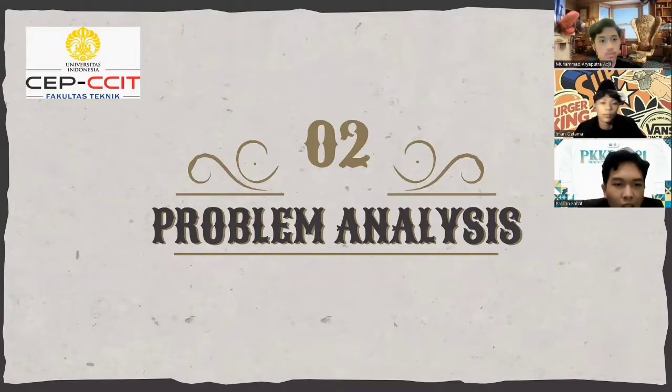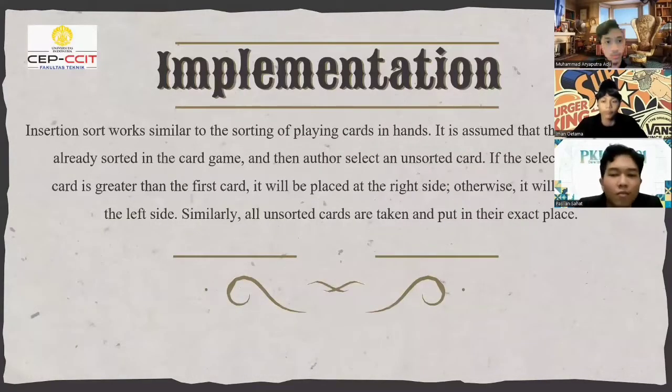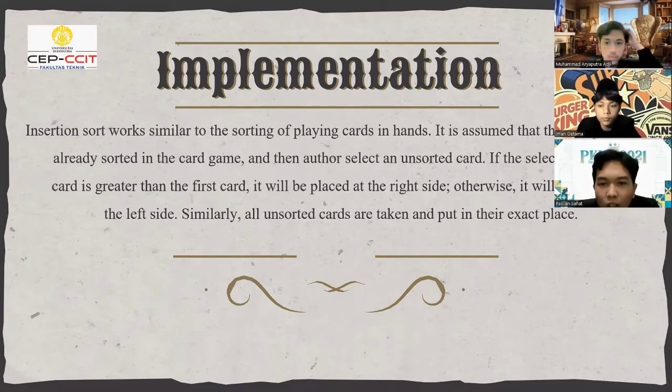Okay, next slide. Problem analysis. The first one, implementation. Insertion sort works similarly to the sorting of playing cards in hand. It is assumed that the first card is already sorted in the card game, and then we select an unsorted card. If the selected unsorted card is greater than the first card, it will be placed on the right side. Otherwise, it will be placed on the left side. Similarly, all unsorted cards are taken and put in their exact place.